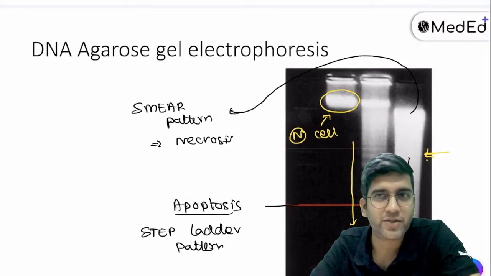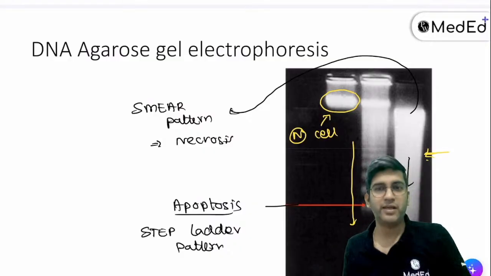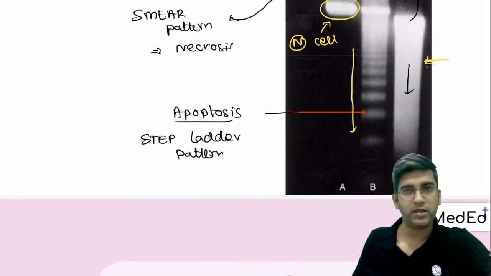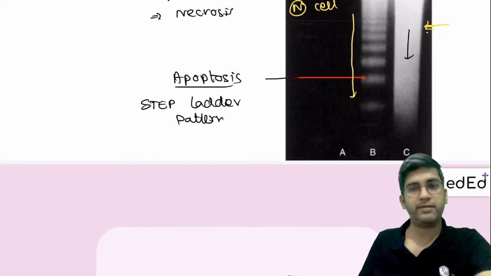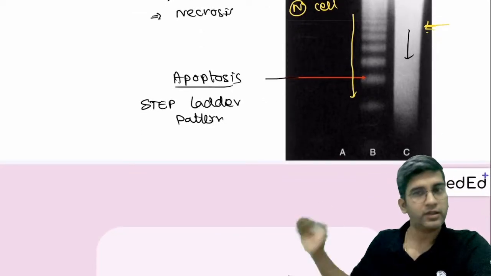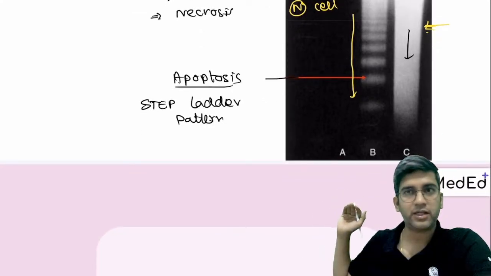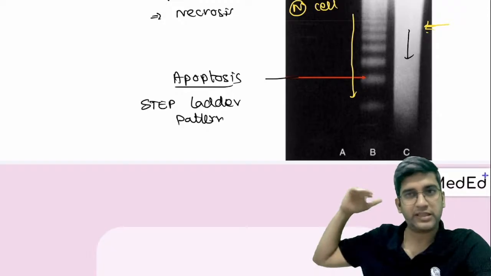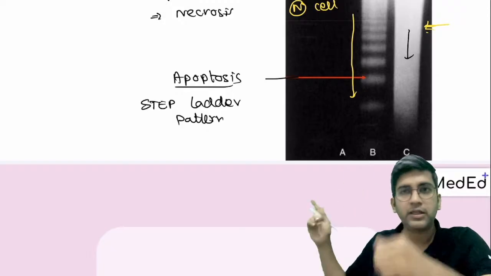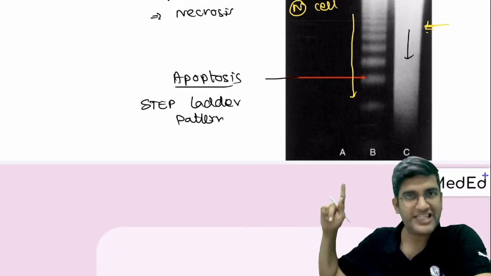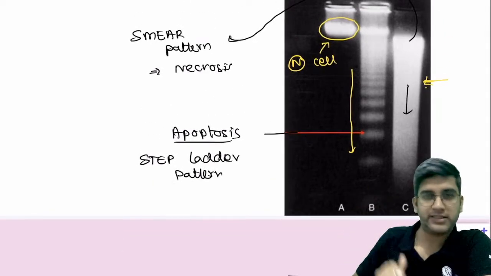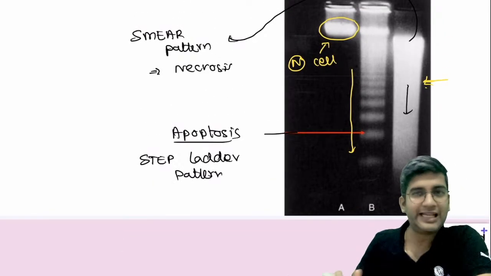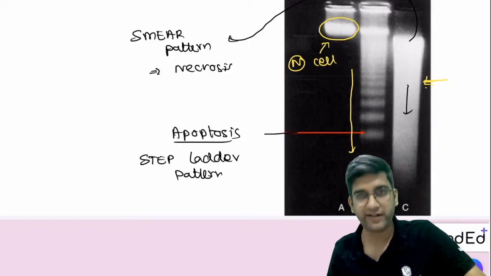These are primarily for MCQs, or if they ask you in Viva, you should be able to answer that. Fine. Okay. I think I am hiding that image. Is it visible now? The step ladder pattern? Yes. You can have a step ladder pattern and you have a smear pattern. B is for apoptosis, C is for necrosis, and A, where I have only one molecule of DNA, is a normal cell, right? So these are different types of DNA electrophoresis. Again, a way to identify necrotic tissue.